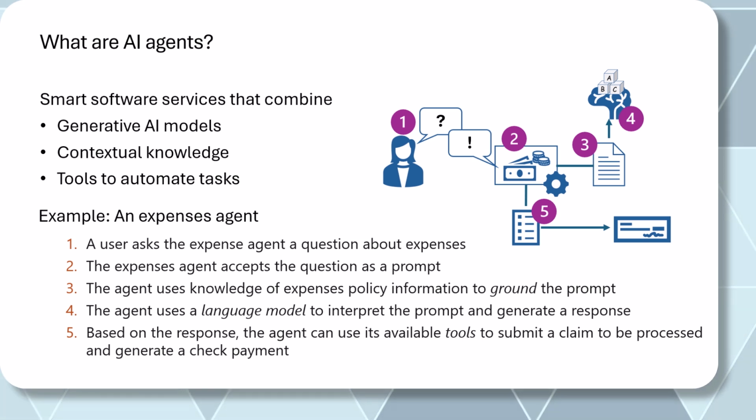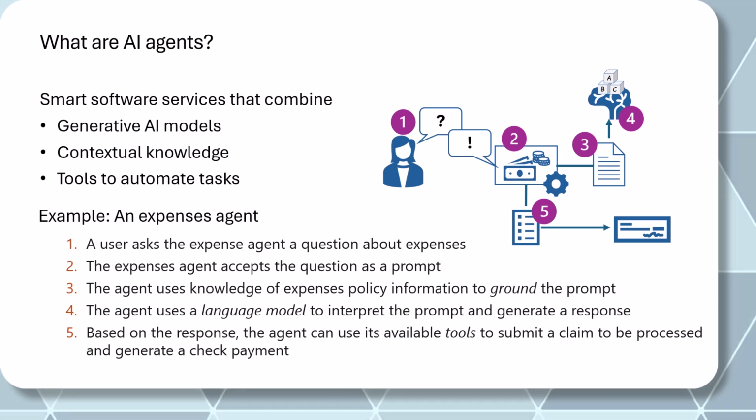First, as you can see in this diagram, step number one is the user is going to ask a question to the expense agent, a question about expenses. Now, because this is an expense agent, this agent is going to take care of the expense claims users are going to be submitting. The second step is the expense agent is going to accept the question as a prompt. Same as every chatbot, whatever input text you're providing is a prompt, so it's going to take that.